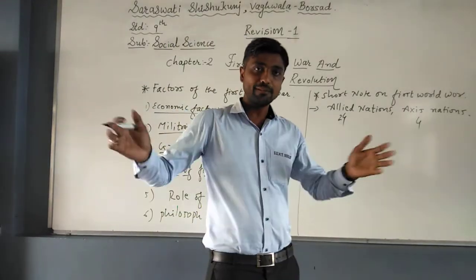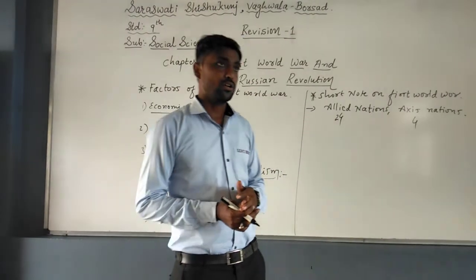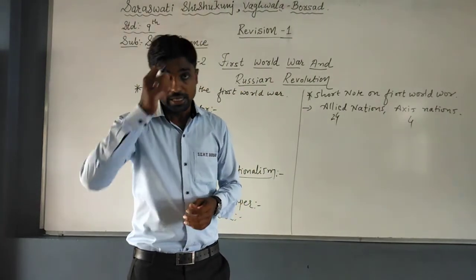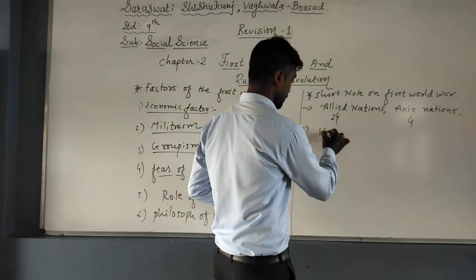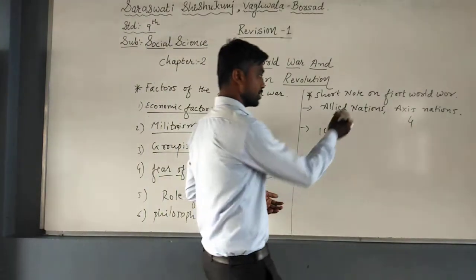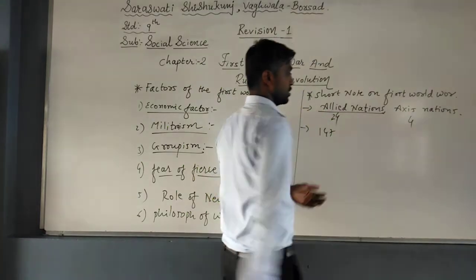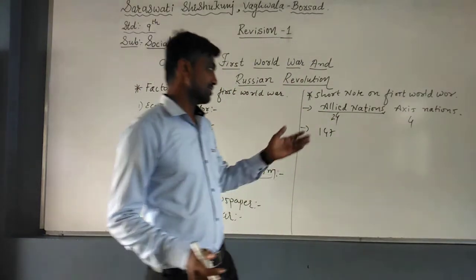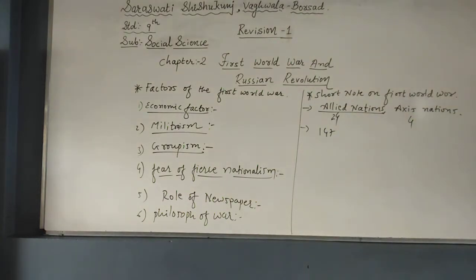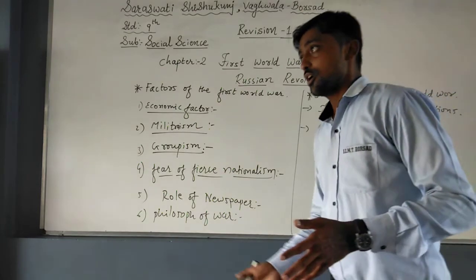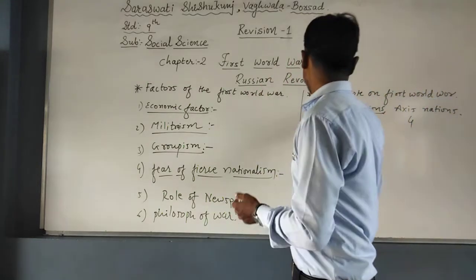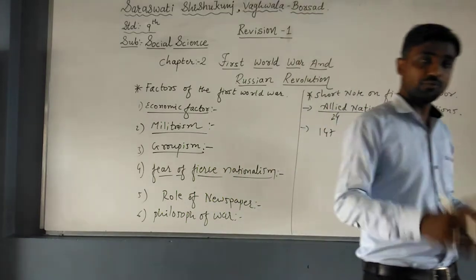Germany wanted to expand its rule, and in between Germany sank the American steamer Lusitania. Understood? In that, 147 American soldiers died. Ultimately America joined the First World War, and America joined the Allied nations. So the Allied nations became stronger, and finally the war was declared, and the German Kaiser abdicated. It means he left his post and ran away. So Germany surrendered to the Allied nations, and finally Germany was found responsible for the First World War.